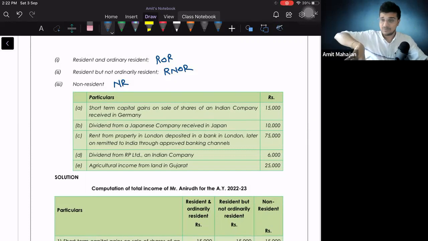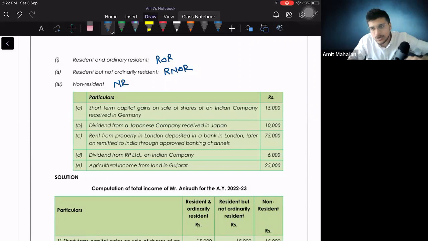ये भी आइडेंटिफाई करने के पहले मैं तुम लोग को एक चीज बताऊंगा. पहले ये आइडेंटिफाई करो कि whether this is an Indian income or foreign income. If it is your Indian income, don't think about anything. It will be taxable for all. If it is a foreign income, you know that foreign income is not taxable for NR, बट ROR के लिए टैक्सेबल होगा. तो पहले वो आइडेंटिफाई करो कि वो इंडियन इनकम है या फॉरेन इनकम है. Short term capital gains on sale of shares of an Indian company received in Germany. Is this an Indian income or foreign income?